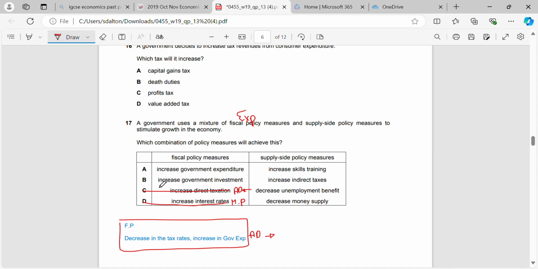Increasing government investment or increasing government expenditure. We can see here very simply which one is the method of fiscal policy. That's increasing government expenditure, which tells us, even without knowing our supply side policy measures, which we should know, that increasing skills training will be the supply side policy measure because we've determined the other three fiscal policy measures are incorrect.